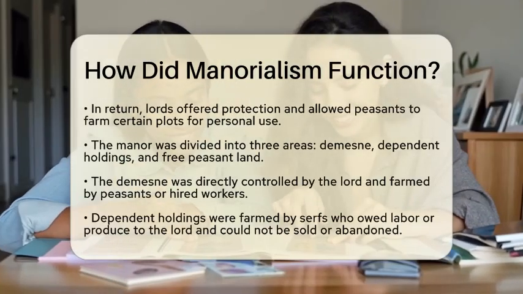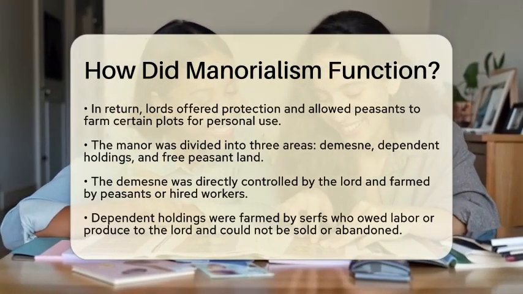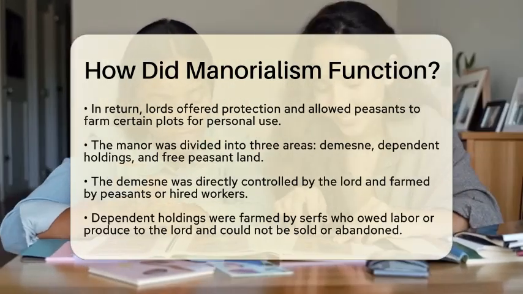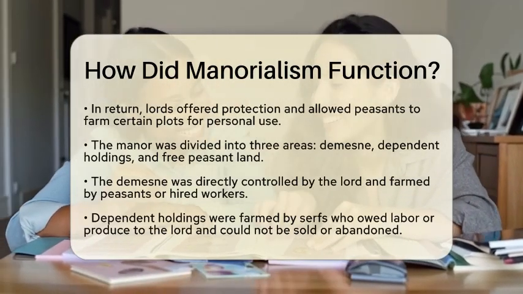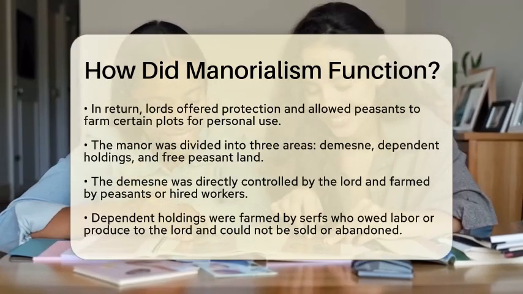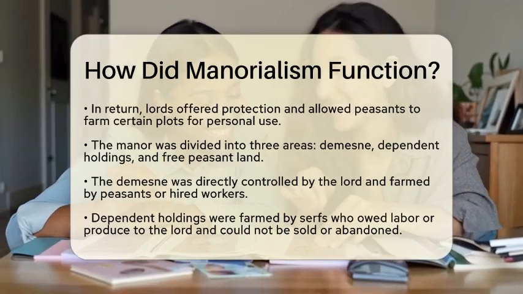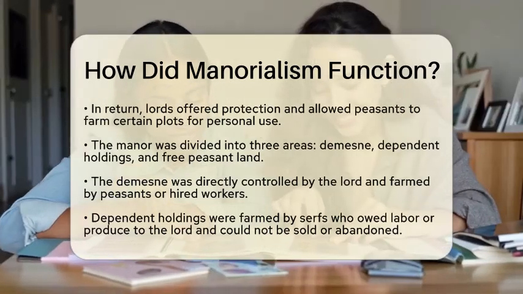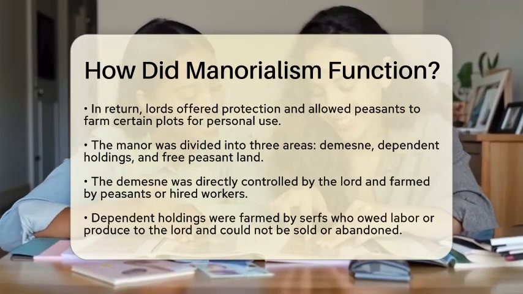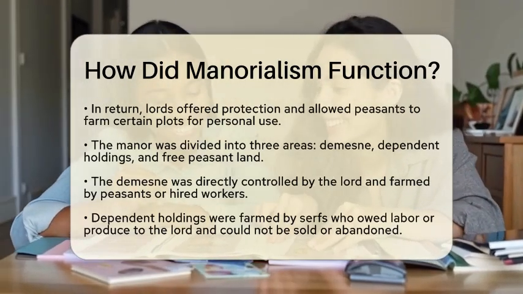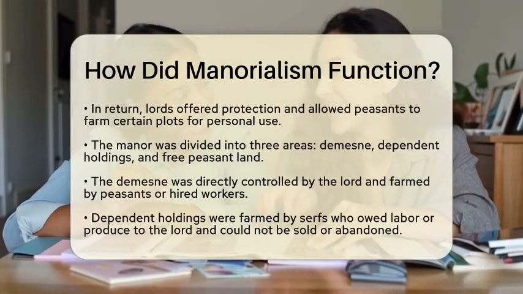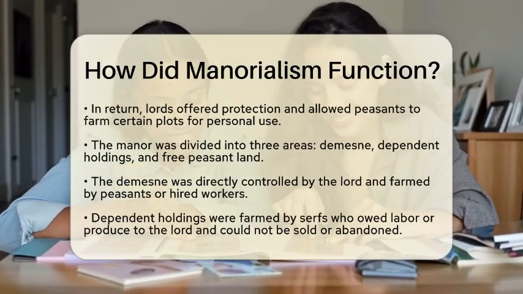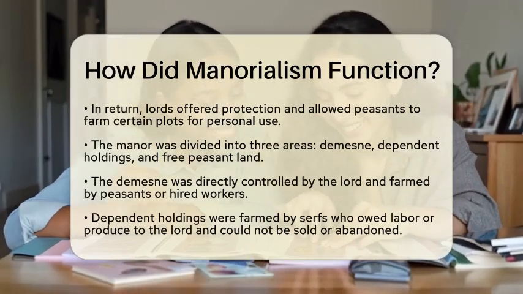The manor was divided into 3 main areas. First, there was the demesne, which was land directly controlled by the lord. This land was worked by peasants or hired laborers to support the lord's household. Next, there were dependent holdings, which were plots farmed by serfs or villeins. These individuals owed labor services or a share of their produce to the lord. These holdings were hereditary, meaning they could not be freely sold or abandoned without the lord's permission.